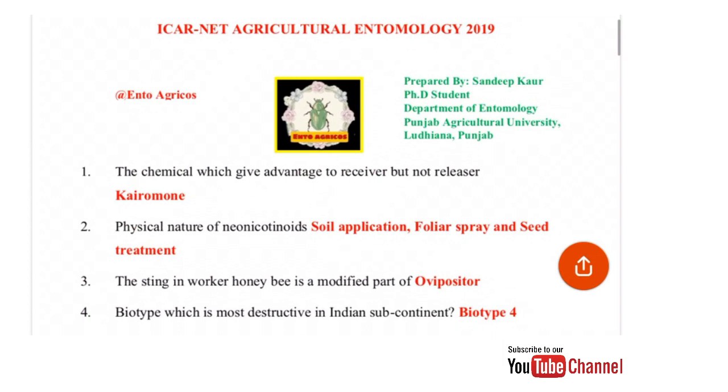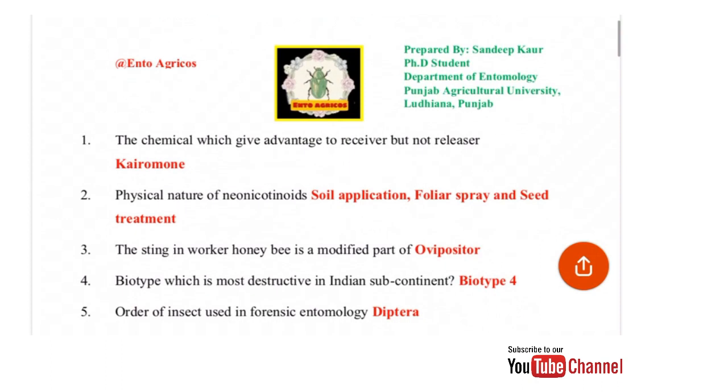Next is the biotype which is most destructive in the Indian subcontinent. The most destructive biotype in the Indian subcontinent is biotype 4. Order of insect used in forensic entomology: the Diptera order is mostly used in forensic entomology.